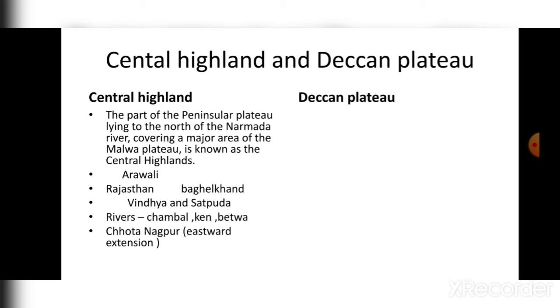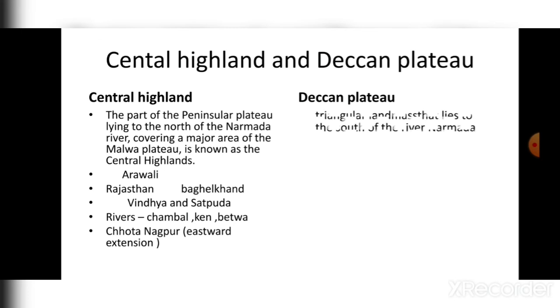Now, if we talk about the rivers found in the Central Highland, they are Chambal, Ken, Betwa. And if someone asks you the eastward extension of Central Highland, then it will be Chota Nagpur, because Chota Nagpur is the eastward extension of Central Highland. One more thing, Central Highland is wider in its western area compared to its eastern area.